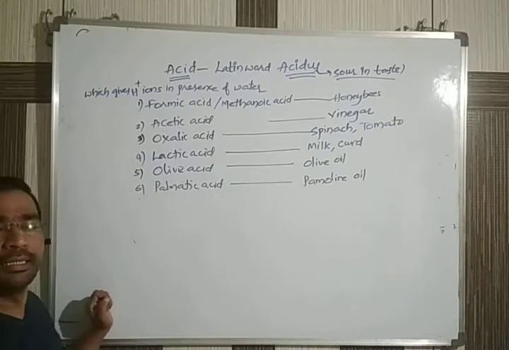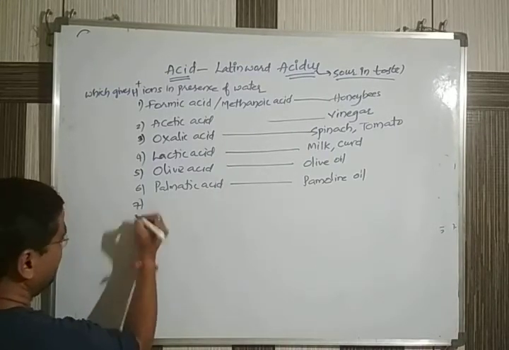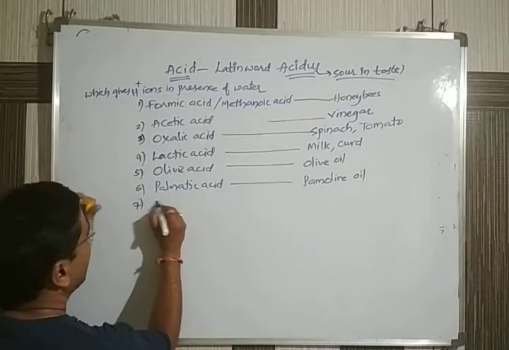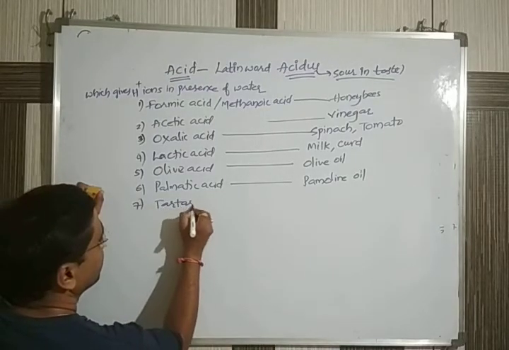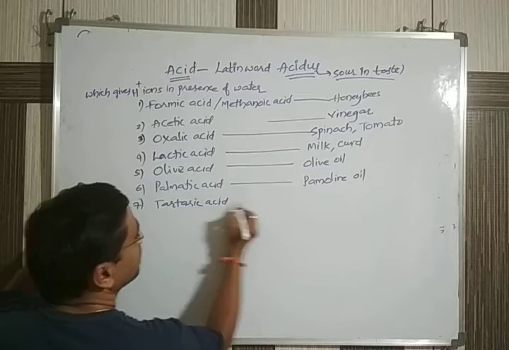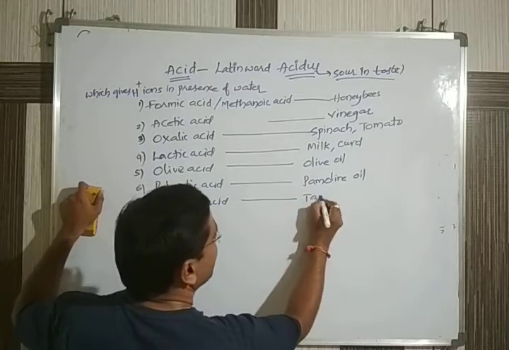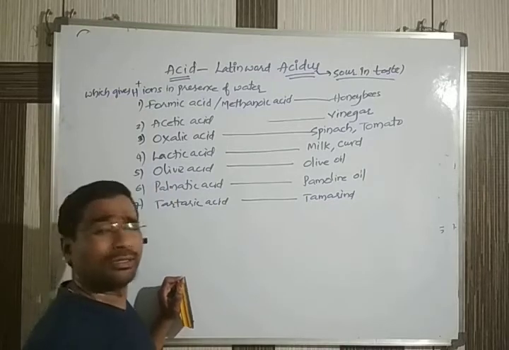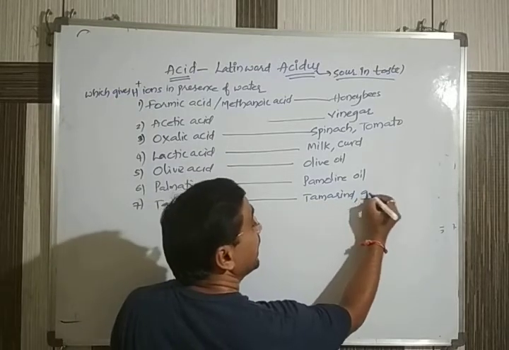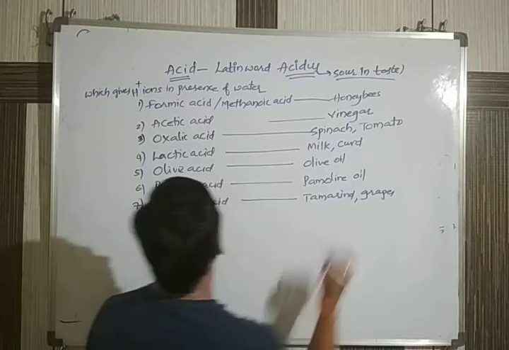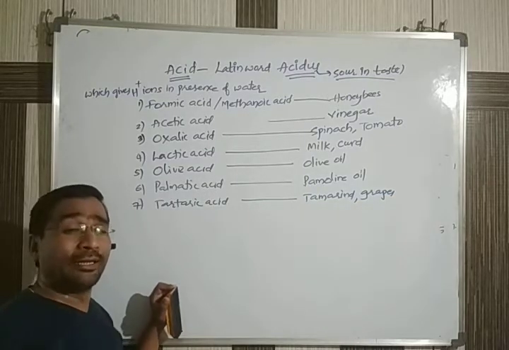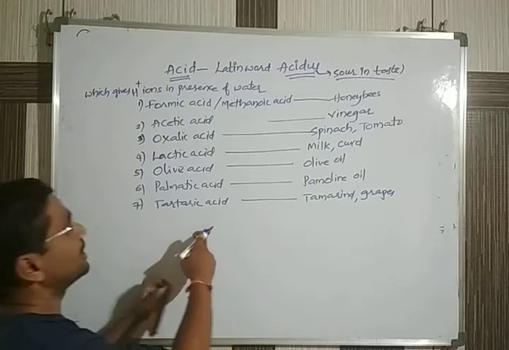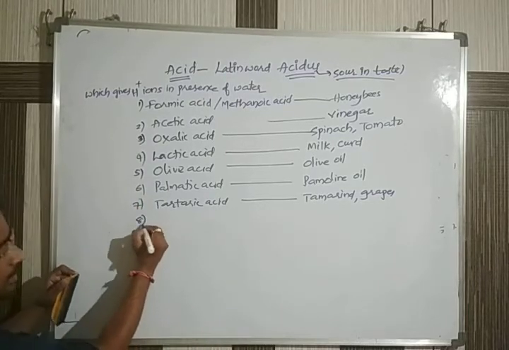Next one, tartaric acid. Tartaric acid is mostly present in tamarind, which is very sour in taste, and also in grapes. Raw grapes are very sour in taste, so they have tartaric acid.